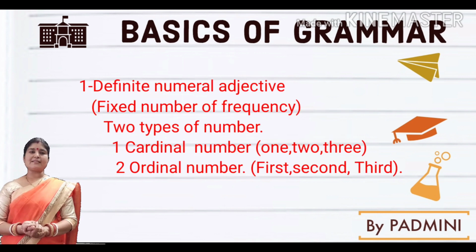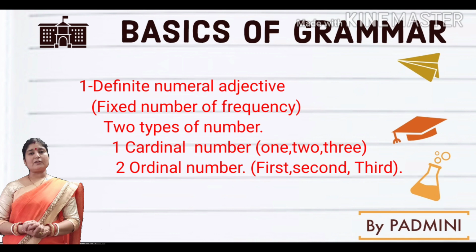First, the definite numeral adjectives. When we say I have one pen, he is the first person to come to the class, the words one and first are known as definite numeral adjectives.